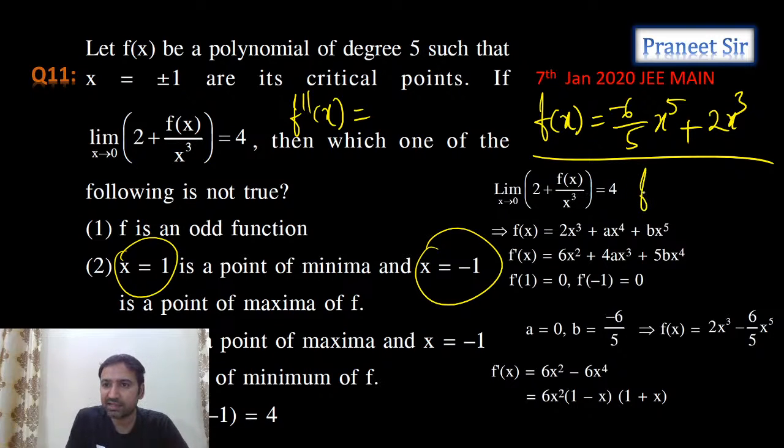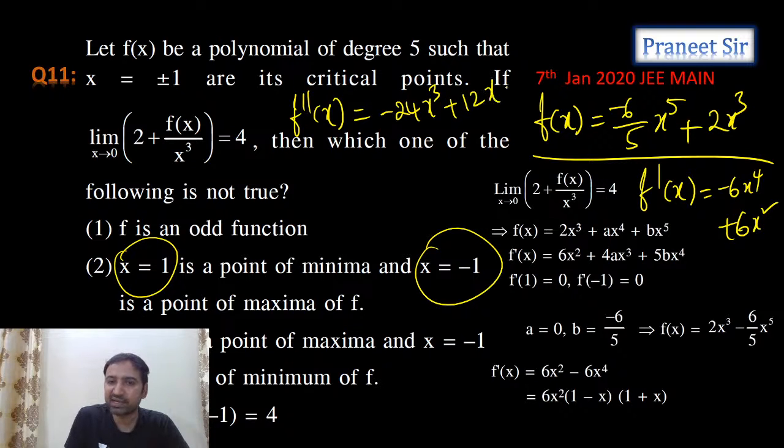F dash x I'll calculate first. F dash x is what? Minus 6x power 4 plus 6x square. Now f double dash x is what? Minus 24x cube plus 12x. That's what we're getting.